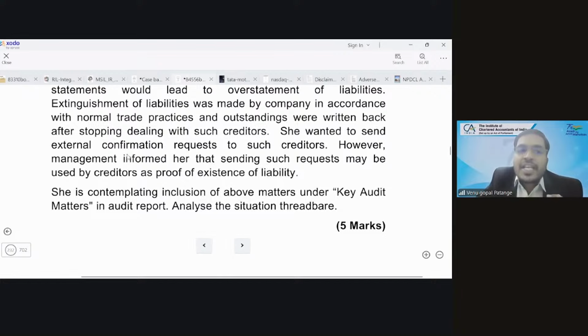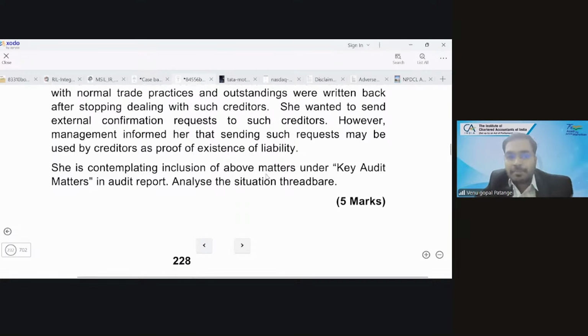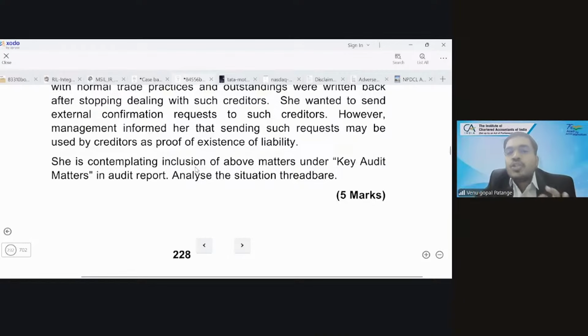She wanted to send external confirmation requests to such creditors. However, management informed her that sending such requests may be used by the creditors as proof of existence of liability. She is contemplating inclusion of the above matters under key audit matters in the audit report. Analyze the situation threadbare. So what has happened? Now she is the CA who is involved in this audit.